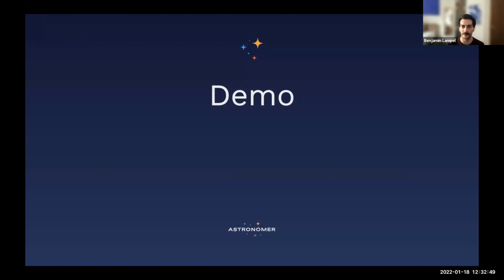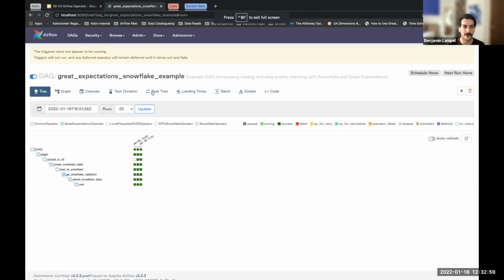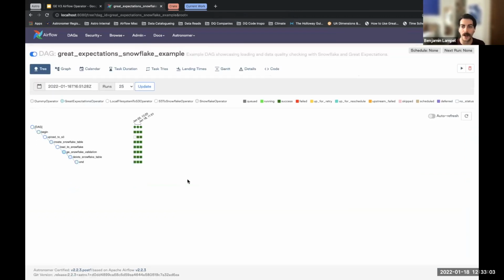So we have some time, I think. So I want to run through a little demo, and we can just take a look at what one of these actually looks like. So I'm going to pop over to my Airflow tab here, and hopefully my scheduler is still running. It is. So we have a DAG here. This is a demo DAG that I put together using this new operator. And it's basically just a really simple Snowflake ETL example.